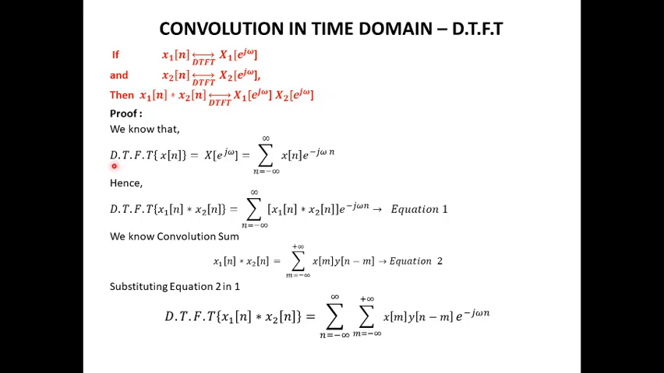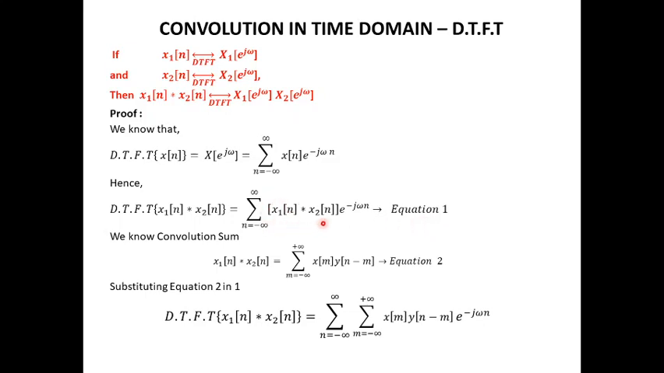The proof of this is as follows. We need to start with the equation for DTFT. When the DTFT of x(n) is given by this equation, then the DTFT of x1(n) convolved with x2(n) will be given by the summation from n equals minus infinity to infinity, where in place of x(n) it is replaced by x1(n) convolved with x2(n), multiplied by e^(-jωn), which is equation number 1.